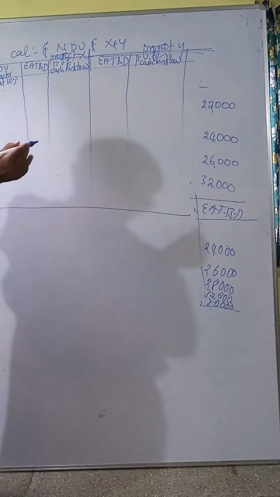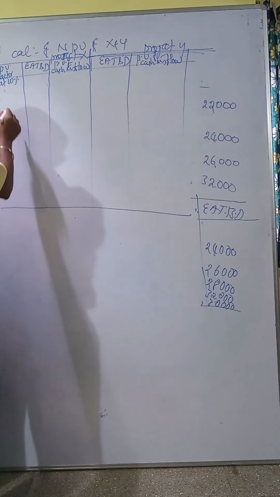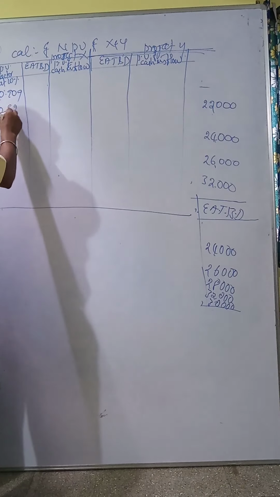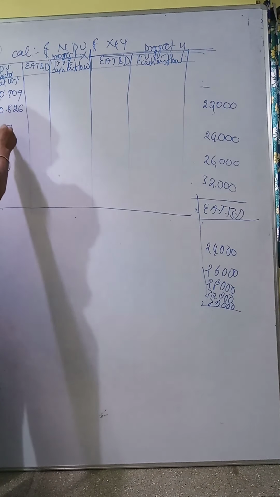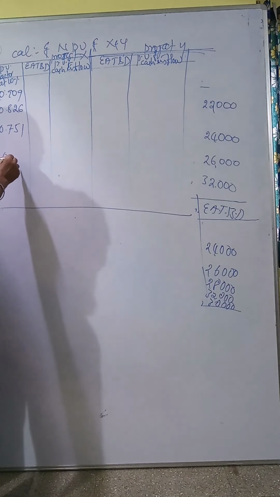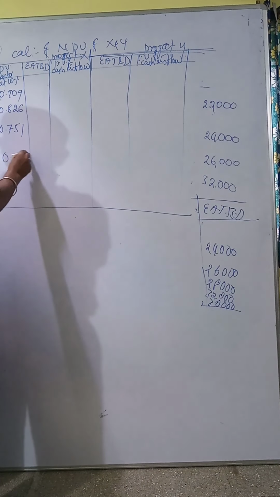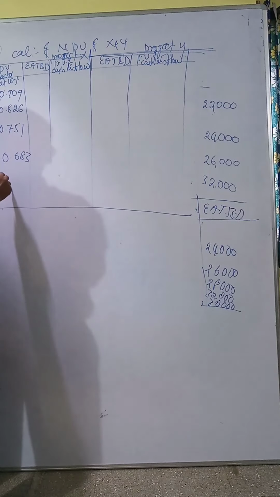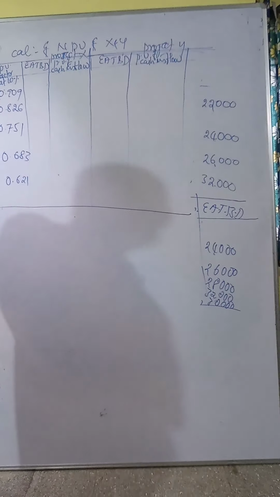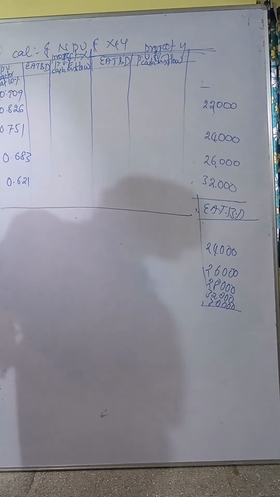See, the same PV factor at 10%: 0.909, 0.826, 0.751, 0.683, 0.621. This is the PV factor at 10% for 5 years.